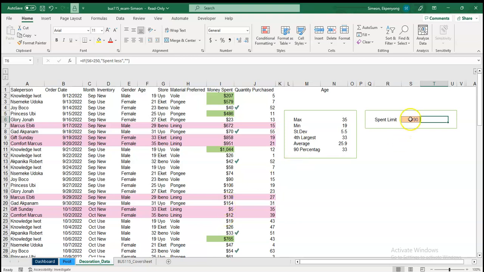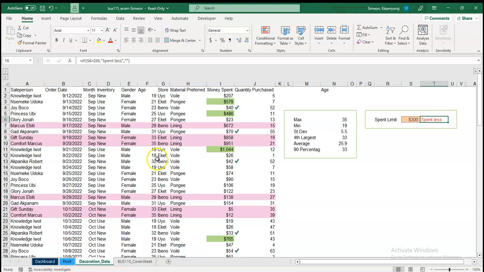But if this input is, say, 300, the money spent, it will tell you to spend less in the next column. That's why I colored it red, spend less. That is where I applied my IF function, and it's a nice thing that I did for my personal decoration business.